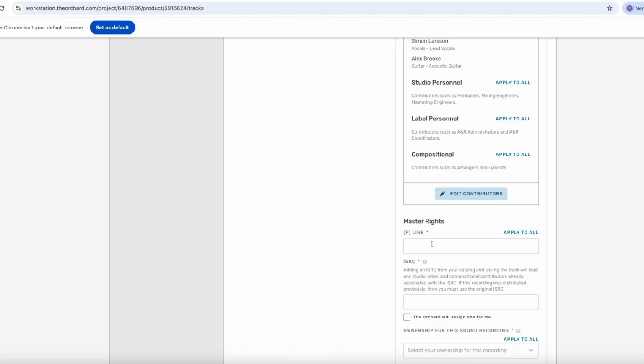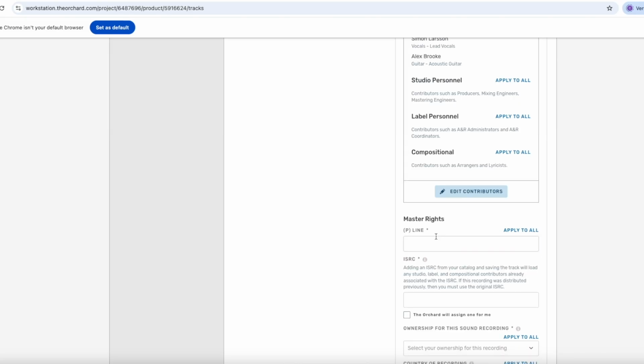Then we're moving on to master rights, and beneath this field you should always select the option that mostly suits your situation in master rights, meaning the ownership of the sound file. The P line is the phonographic copyright. Here you write the year that the specific sound file track was first registered, followed by your imprint. So in this case, it's going to be 2025 Seaweed Production.